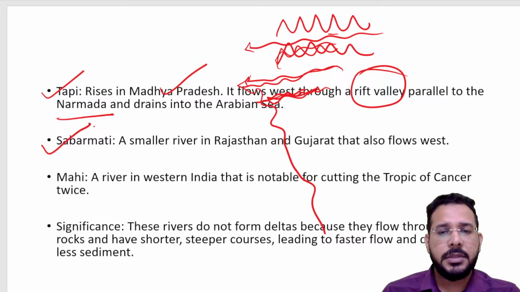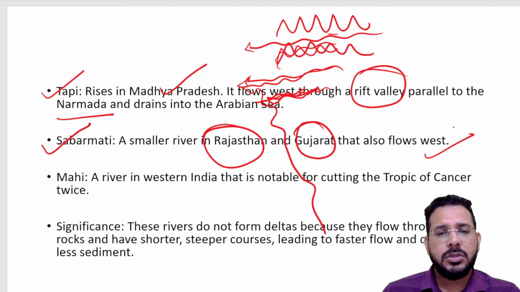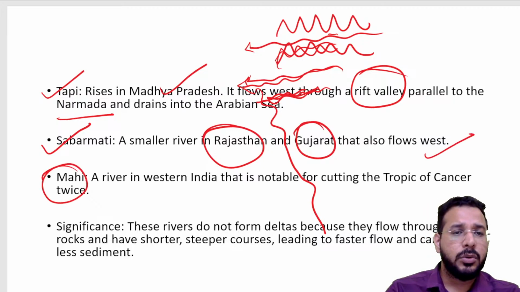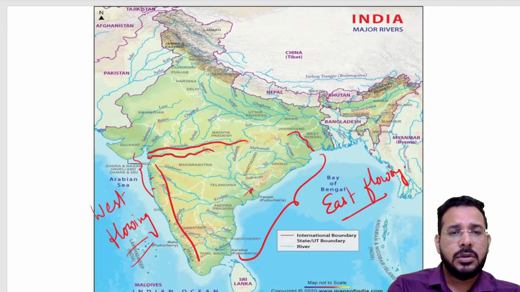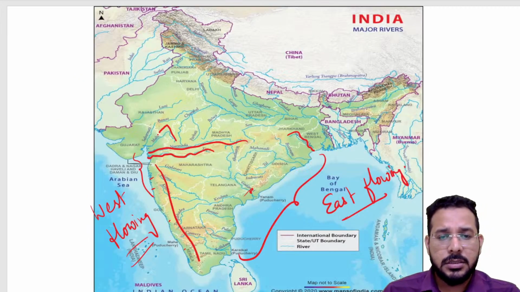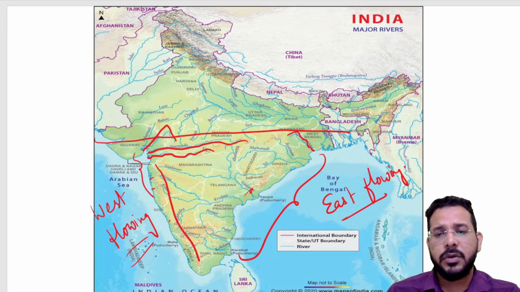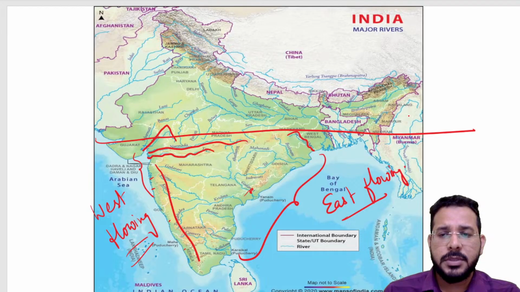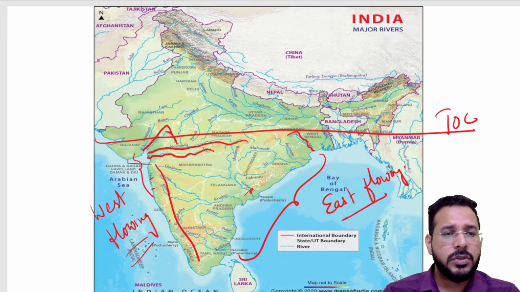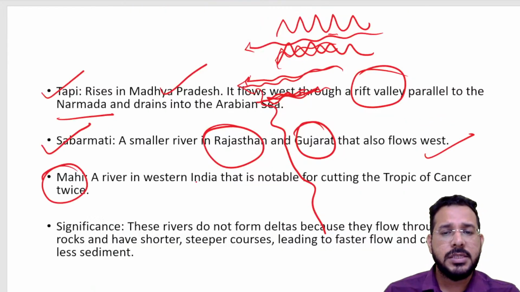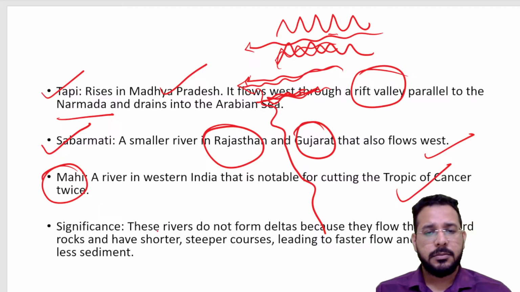Then we have Sabarmati river, which is a small river in Rajasthan and Gujarat, that is also flowing towards west. Then we have Mahi river, which I have told you travels northward and then turns towards south. We have our Tropic of Cancer over here. So this Mahi river is cutting Tropic of Cancer twice. Which river cuts Tropic of Cancer twice? It is Mahi river.